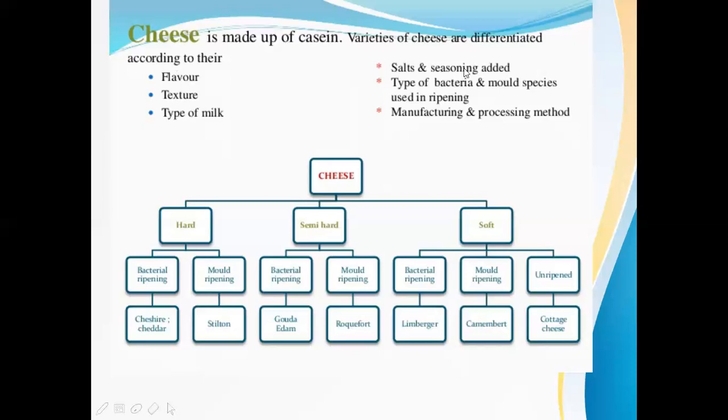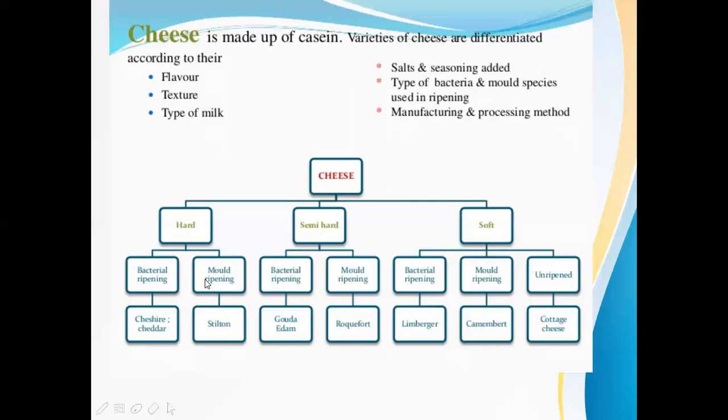What all do we need to add here? Salt and seasoning are added, and some spices can also be added. The type of bacteria and mold species used in ripening matters. So here you can see different types are there.